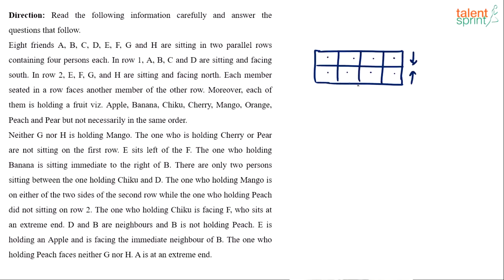Now we may have to try out 2 such boxes or 4 such boxes depending on how many cases we get. Okay, and then it's obvious that in the top row we have A, B, C, D. They're facing south, right? So A, B, C, D are going to take the top row. The bottom row will have E, F, G, H.